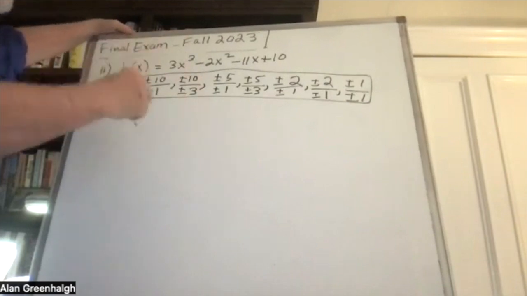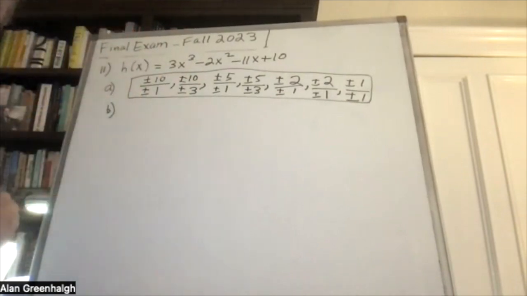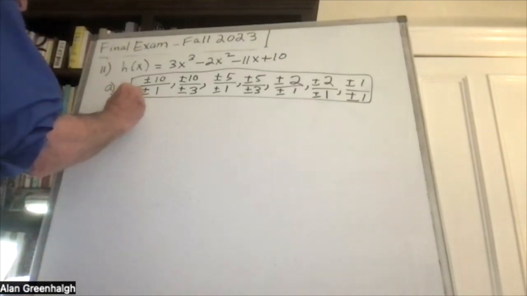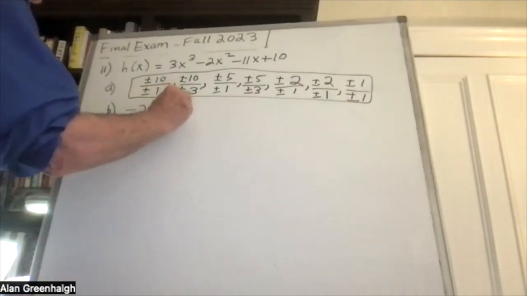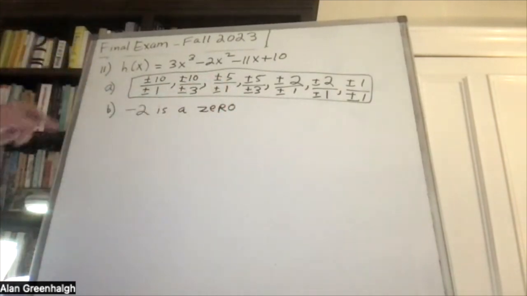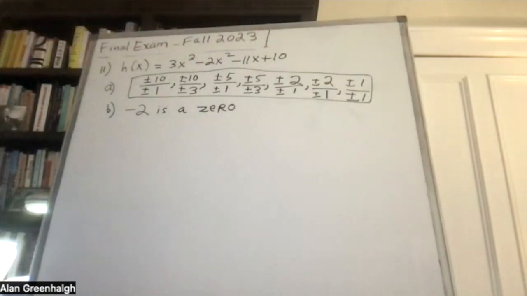But we know basically that what we're looking for is, well, they're giving us a very important piece of information. Using either long division or synthetic division, show that -2 is a zero. So they're telling us that -2 is indeed one of the zeros, but prove that that's true.